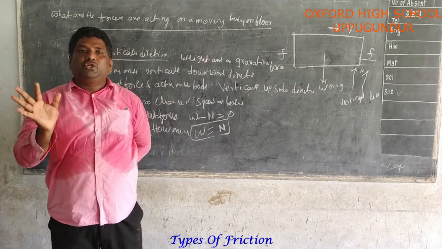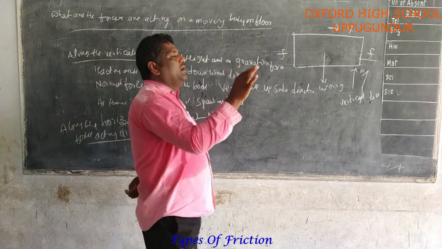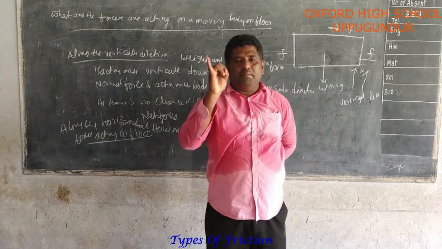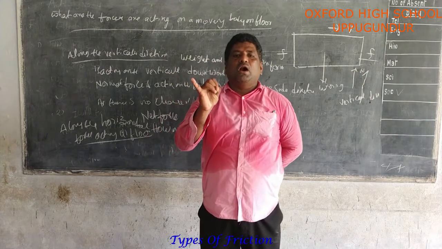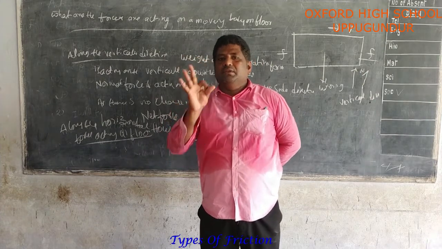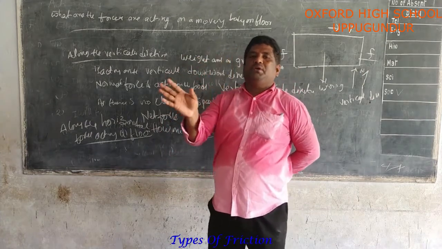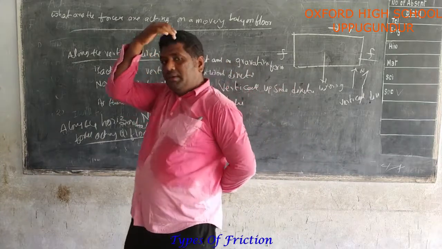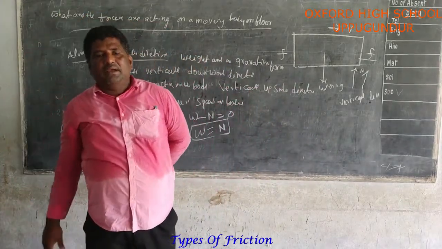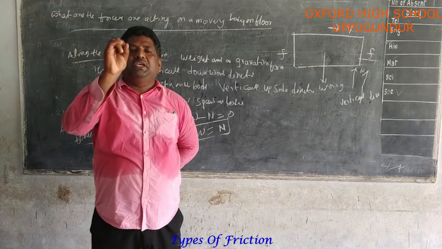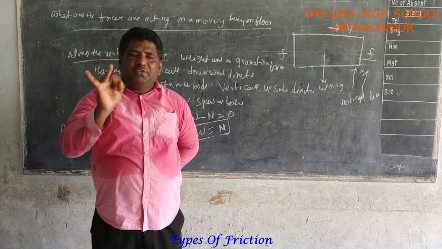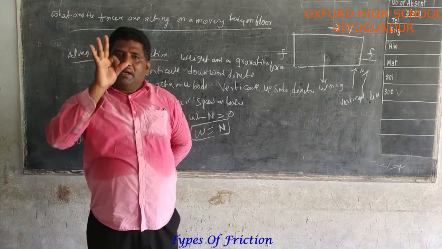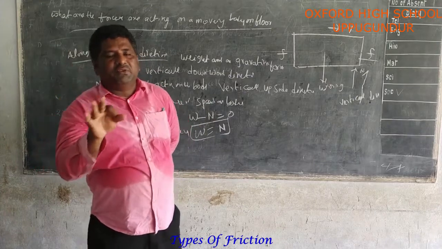Next, how to reduce friction: polishing, ball bearings, lubricants, streamlining. These are very important topics. Next, how to draw the picture on an inclined plane. Next, examples of each friction, and sliding friction definition and examples.